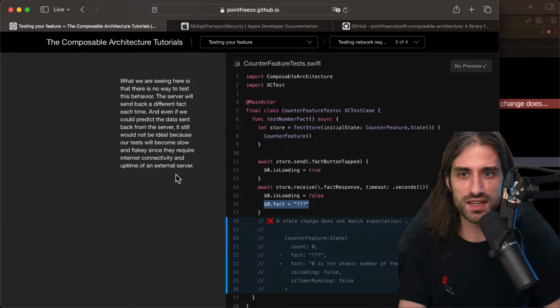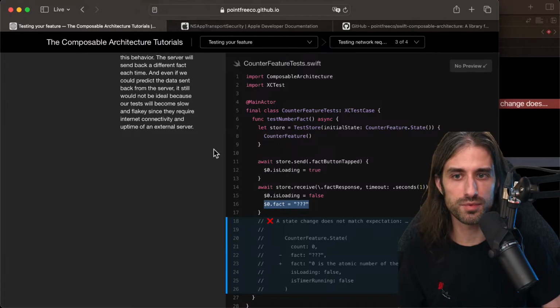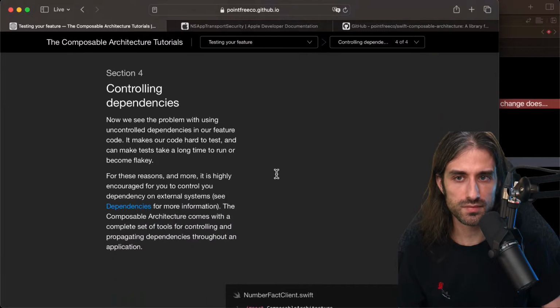So what we are seeing here is that there is no way to test this behavior. The server will send back a different fact each time. And even if we could predict the data sent back from the server, it still would not be ideal because our tests will become slow and flaky since they require internet connectivity and uptime of an external server. So how can we do better? How can we maybe inject a mocked dependency? So section 4 is about controlling dependency.